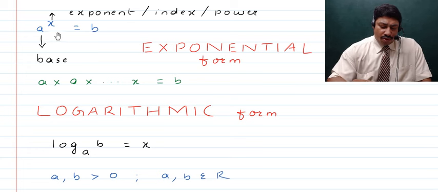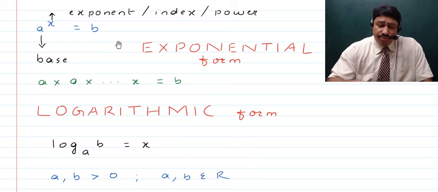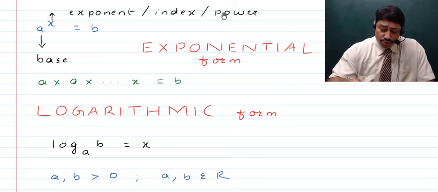Now, when we talk about the logarithmic form, it is considered to be antagonistic, or opposite, to the exponential form. If you talk about a raised to the power x, that's equal to b. This is what the exponential form was. And here, children, a was the base, x was the exponent, which is also known as the index, also known as the power, and its value is equal to b.